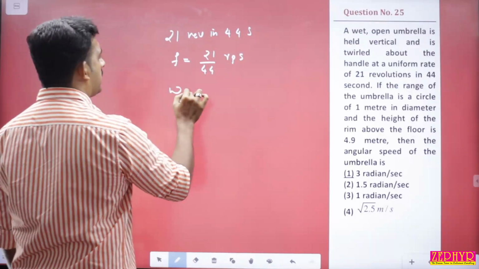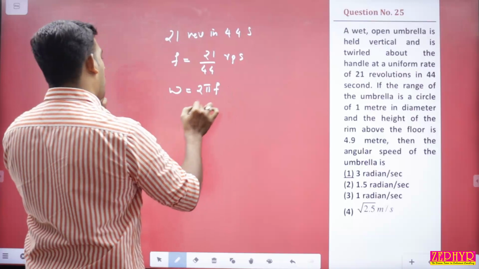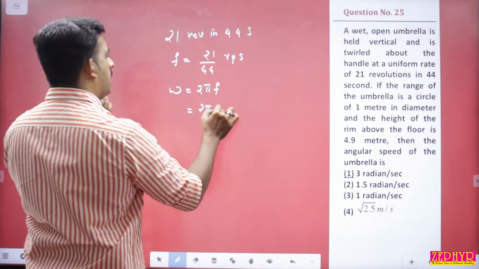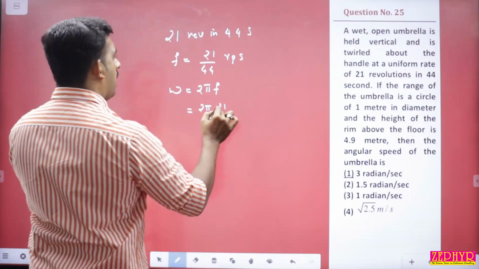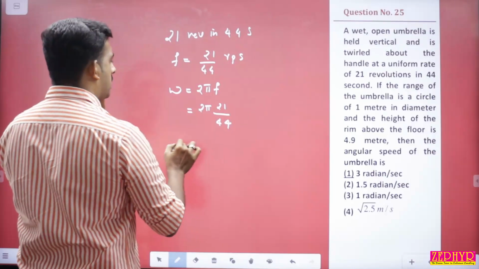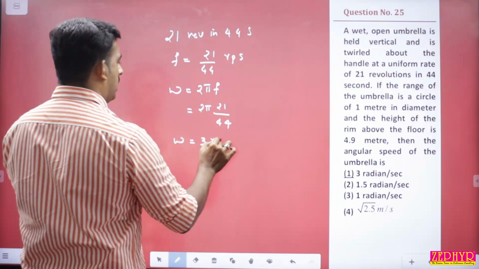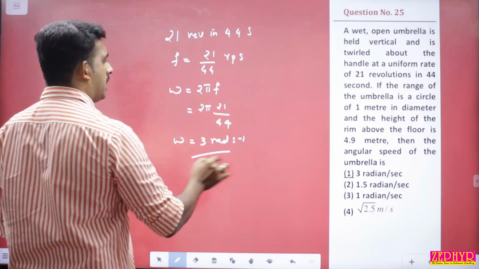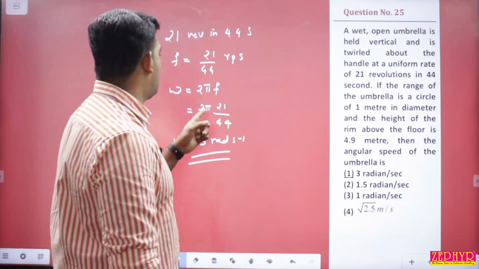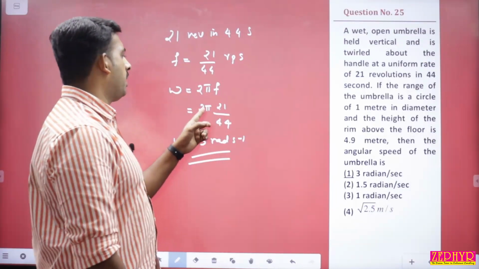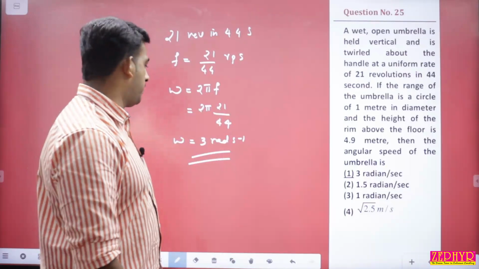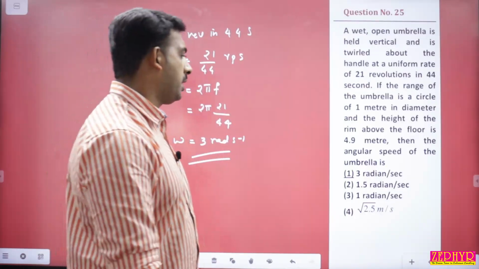So what is the angular frequency? Angular frequency is 2 pi into frequency. That is 2 pi into 21 divided by 44. So the answer is omega is equal to 3 radian per second. You can take pi as 22 by 7, right? So the final answer will be equal to 3 radian per second.